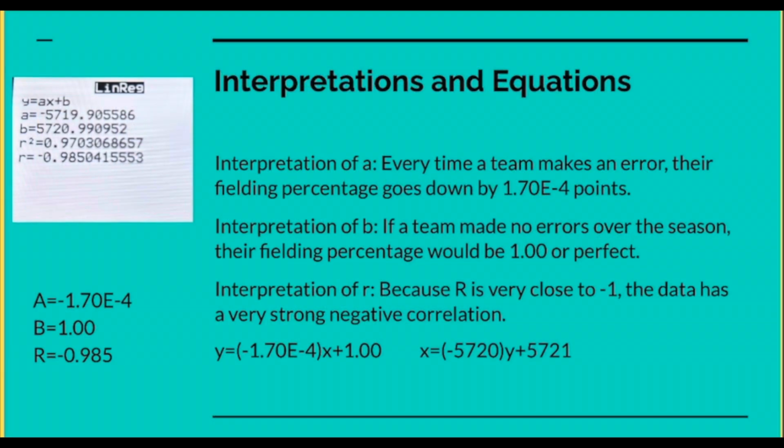For my interpretations and equations, I interpreted A as for every error a team makes over the course of their season, their fielding percentage would go down by about 1.7 times 10 to the negative 4 points. My interpretation of B would be that if a team made no errors over the course of a season, their fielding percentage would be a perfect 1. And my interpretation of R, because R is very close to negative 1 at negative 0.985, the data has a very strong negative correlation. And I showed my information that I gathered from my calculator on the left, which helped me produce my equations for Y and X below.